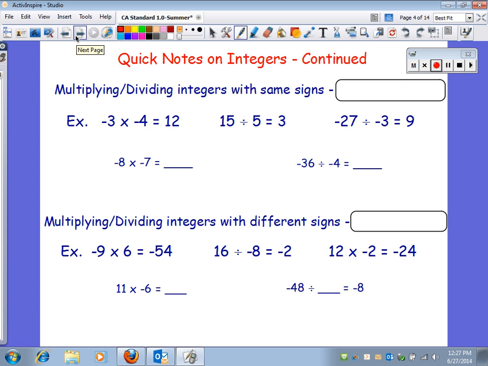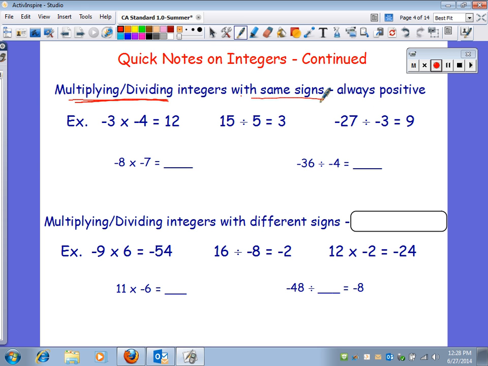What about when you multiply and divide integers with the same sign? That's an easy one. If they've got the same signs, you're just going to keep your answer positive. Same sign, always positive. So negative times negative is +12. Positive divided by positive is positive 3. Negative divided by negative is going to be a positive 9. Negative 8 times negative 7 is going to be a positive 56. Negative 36 divided by negative 4 is going to be a positive 9. Always positive when you have the same sign.